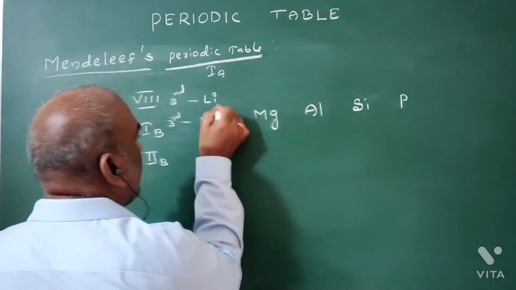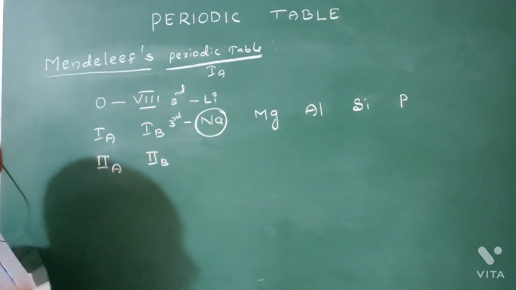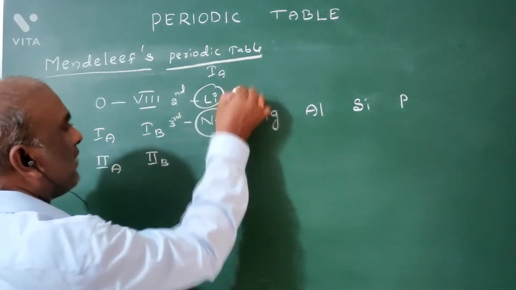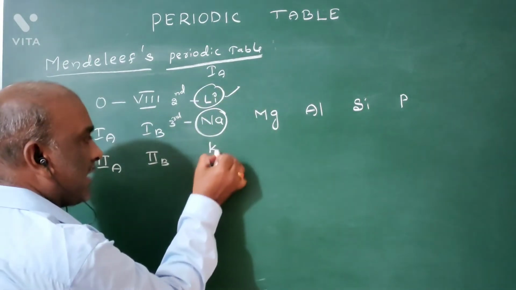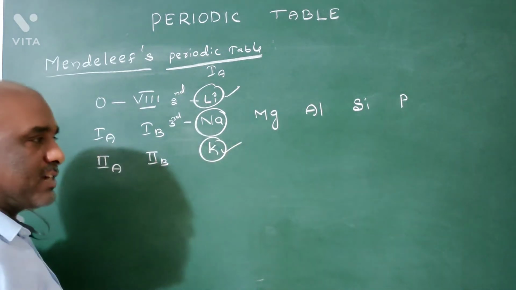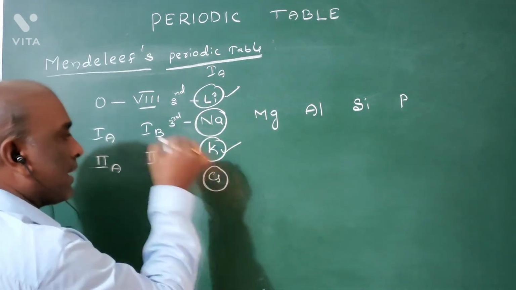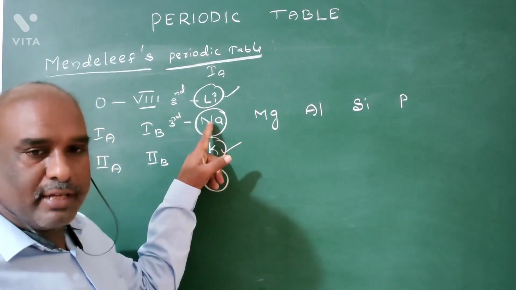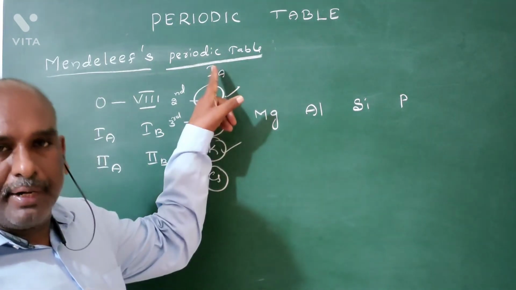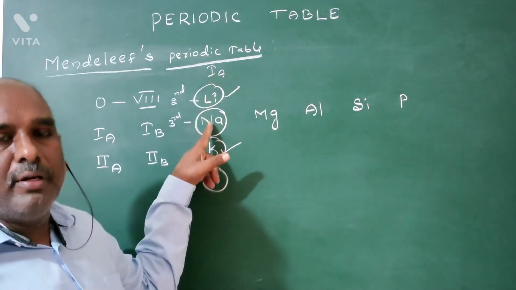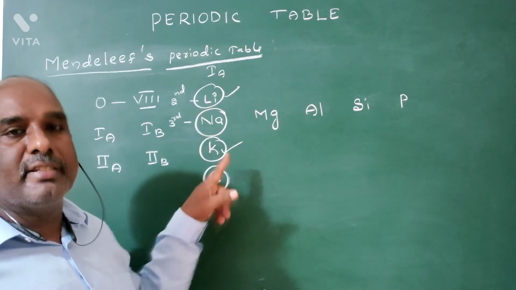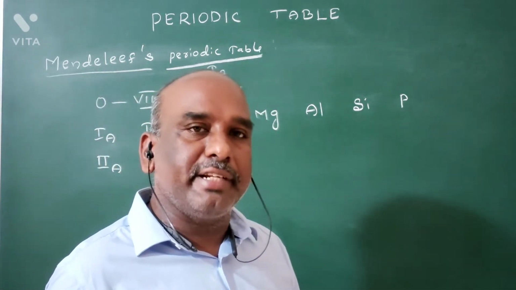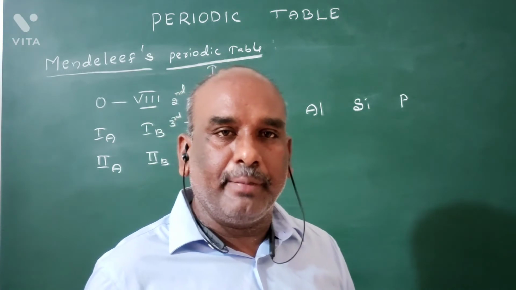Suppose we know the properties of sodium. Easily we can understand the properties of lithium also. Easily we can understand the properties of the next element, potassium, also. Easily we can understand the properties of the next element, cesium, also. If we know the properties of sodium, we can predict the properties of other group elements easily. Because of that, the third period element is called a typical element, not the second period.